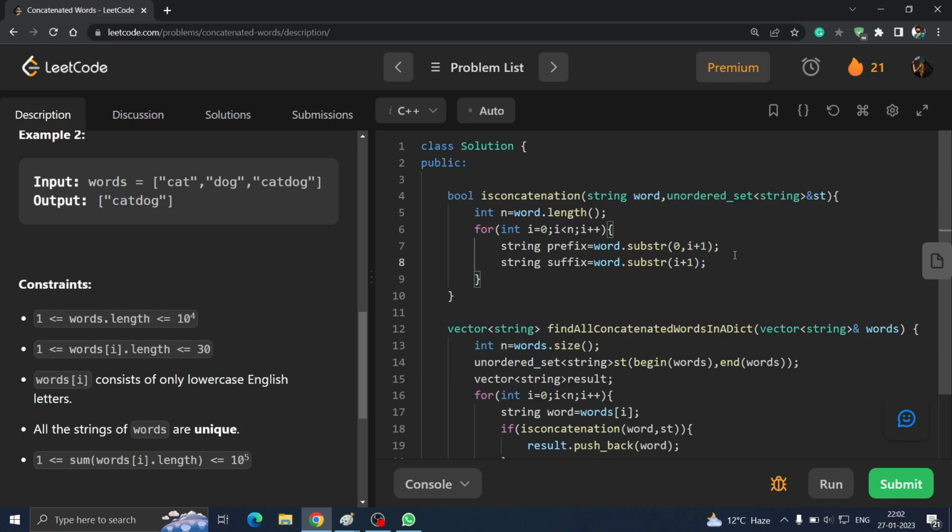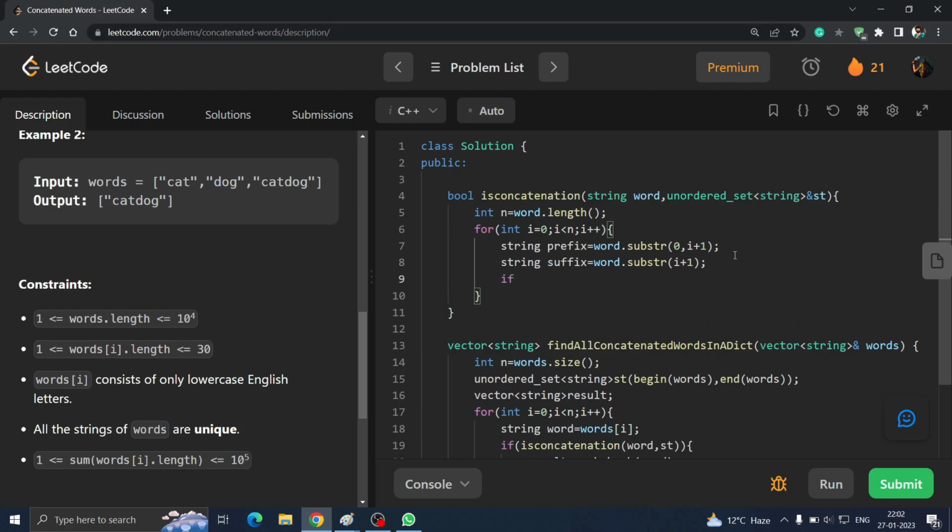Now, what's the next thing I told you? It is the most important part of this question: we will check whether our prefix is in the set. If it is in the set, then it is very good. And also we will check whether our suffix is in the set or not.